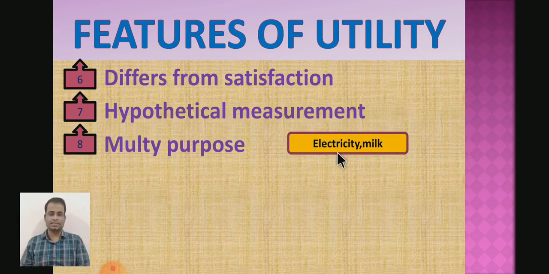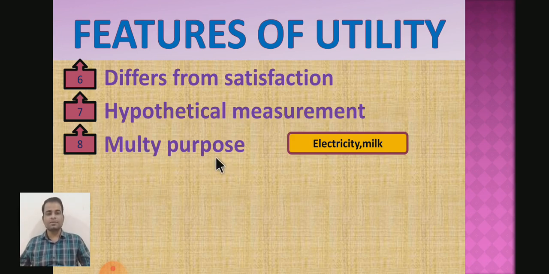Electricity has several uses. It can be used for lighting, for the fridge, and for making press. The commodity can be put to several uses, and the consumer can take utility from that commodity in several uses. In other words, utility is multi-purpose.